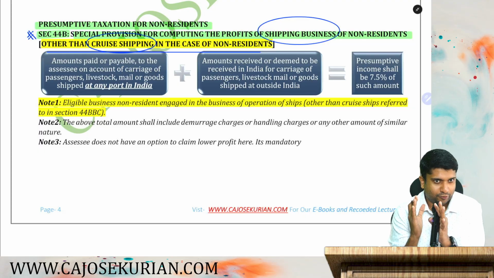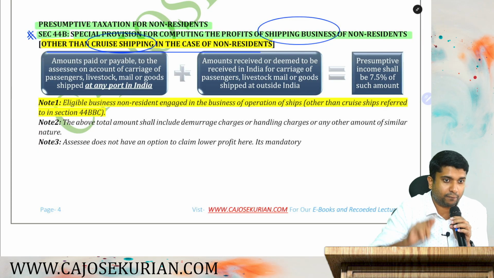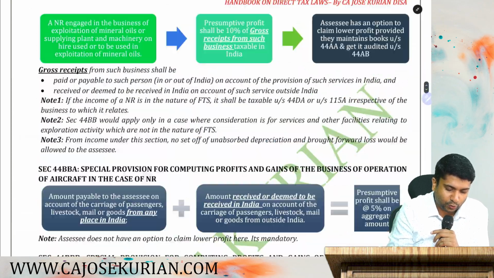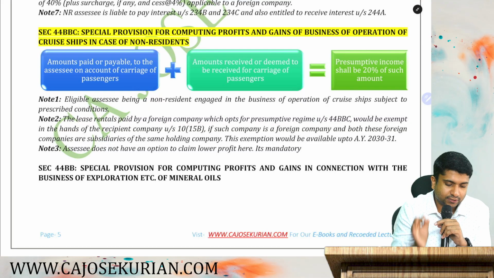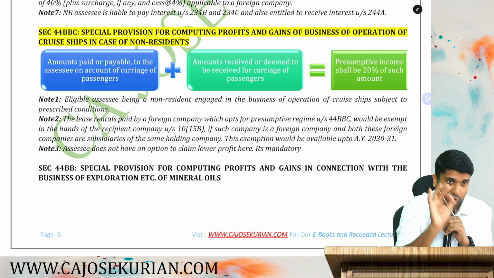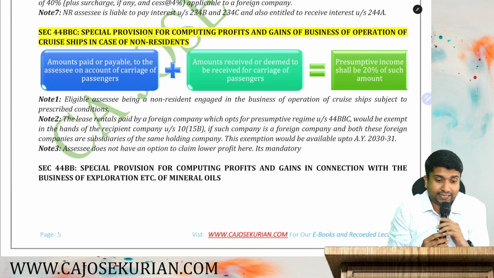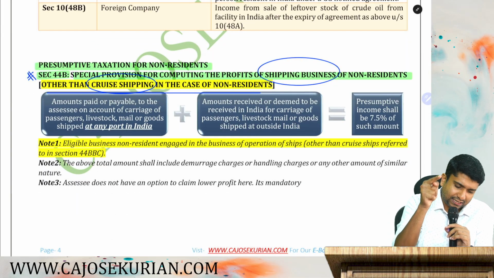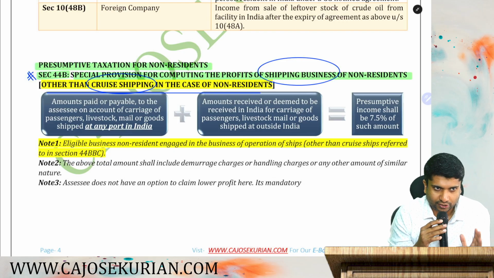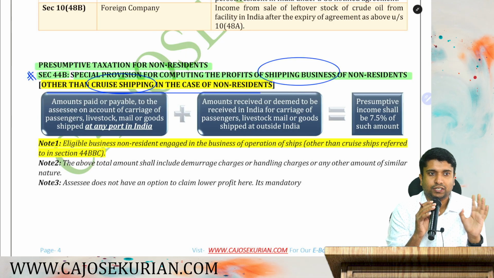So if you are a non-resident in the business of a cruise ship, then 44B is not applicable. Why? Because they have inserted a new section, section 44BBC. If you are in the business of operation of cruise ships, there is a new presumptive provision inserted in the Income Tax Act, that is section 44BBC. That is why they say shipping other than cruise shipping in the case of non-residents. If you are in the business of cruise shipping, then section 44B is not applicable.